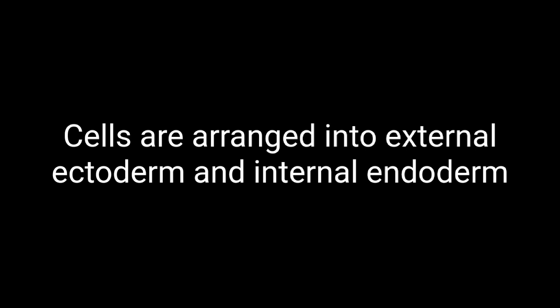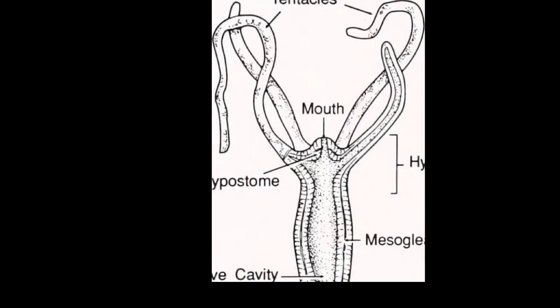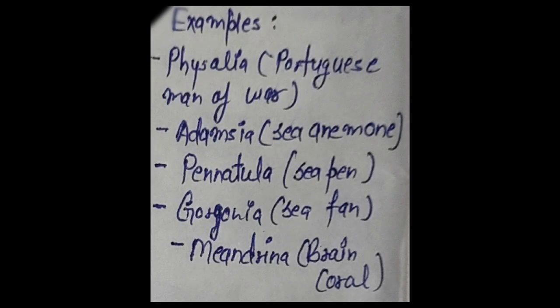Cnidarians have a central gastrovascular cavity with a single opening, the mouth, on the hypostome. The hypostome is a structure found at the oral end of the animal, surrounding the mouth. Common examples of cnidarians are Physalia, also known as Portuguese man of war, Adamsia the sea anemone, Pennatula the sea pen, Gorgonia the sea fan, and Meandrina the brain coral.